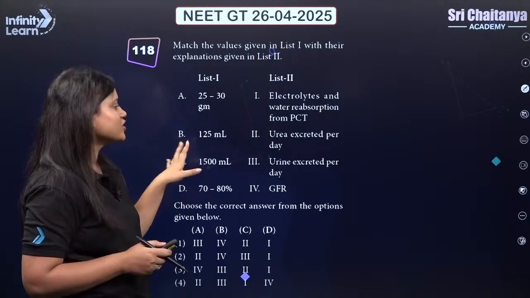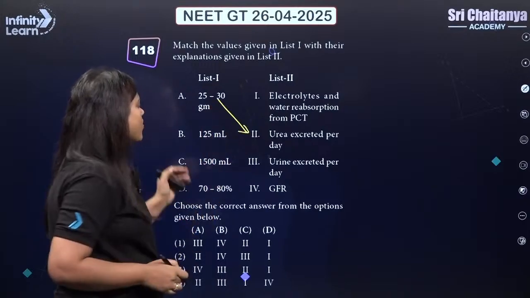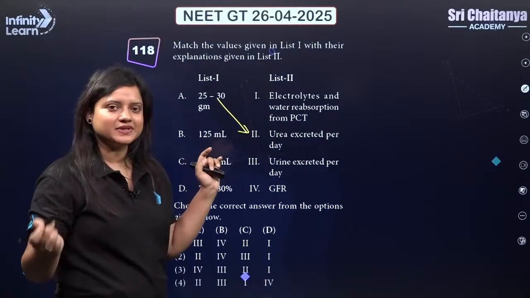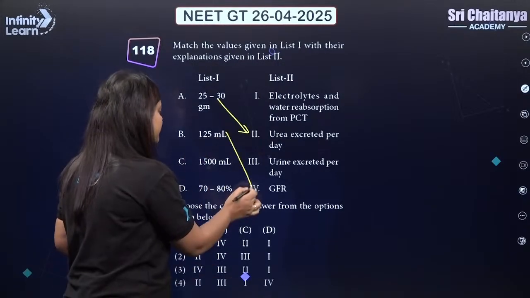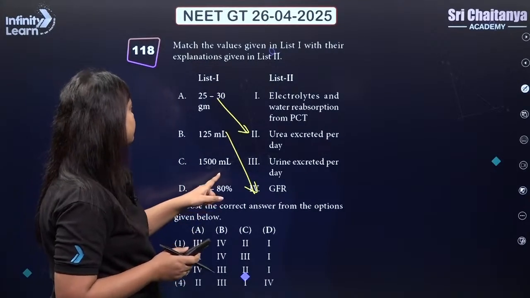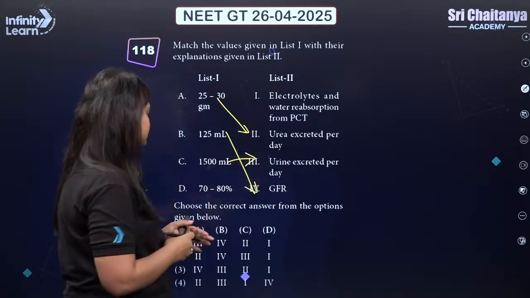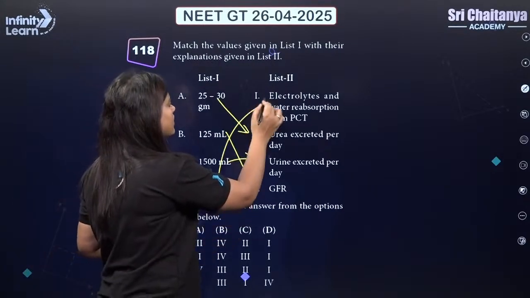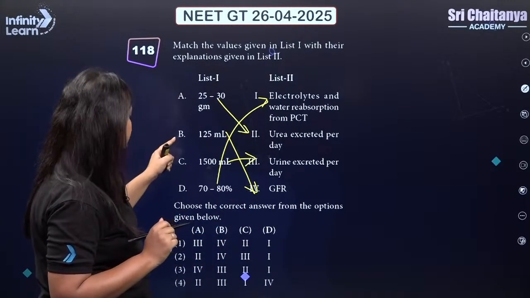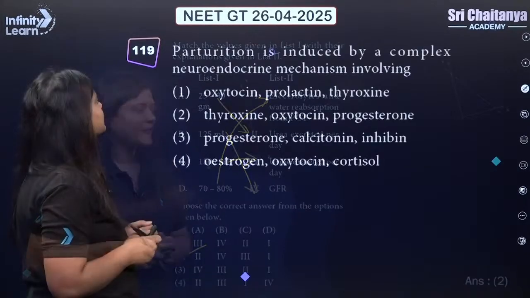25 to 30 grams of urea is excreted per day. So we will match it with 2. 125 ml per minute, or 180 liters per day, will be the GFR. So we will match it with 4. 1500 ml of urine is excreted per day, and 70 to 80% of electrolytes and water reabsorption occurs in the PCT. So A is matched with 2, B is matched with 4. So we got our answer. It should be 2. Next.